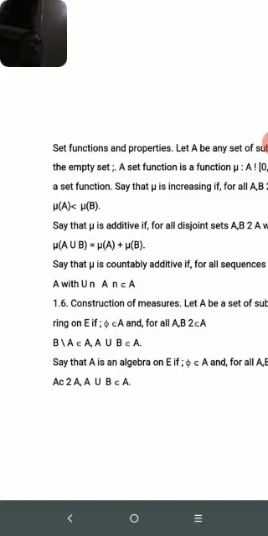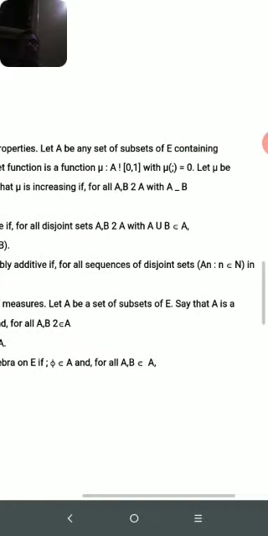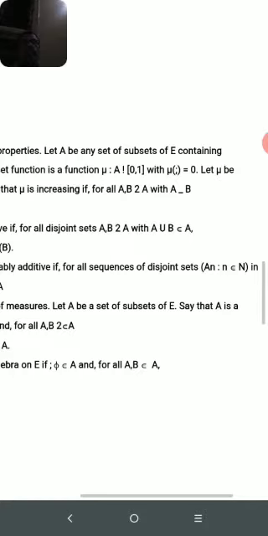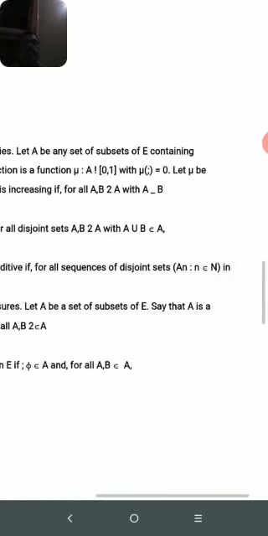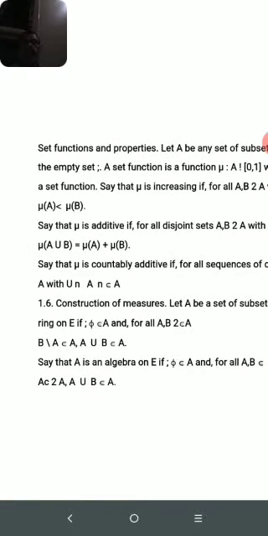Say that mu is countably additive. It is countably additive if for all sequences of disjoint sets a_n, n belonging to capital N, the set of natural numbers, with the union of a_n belonging to the set.